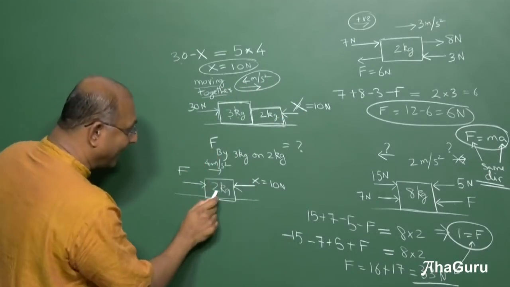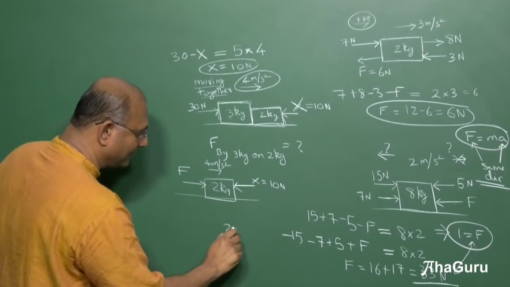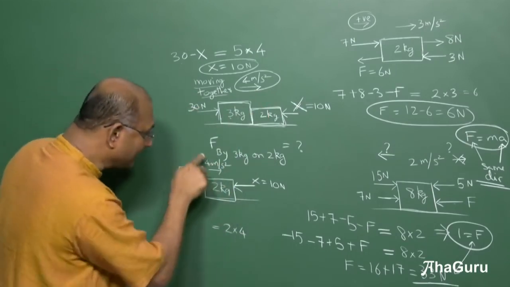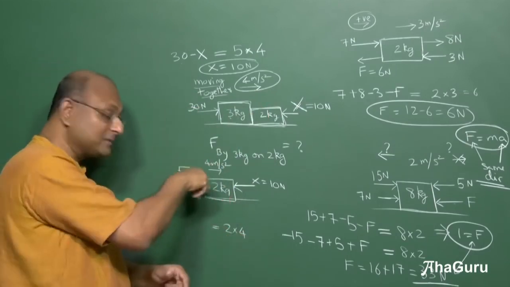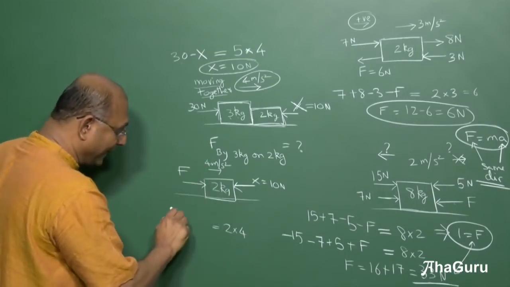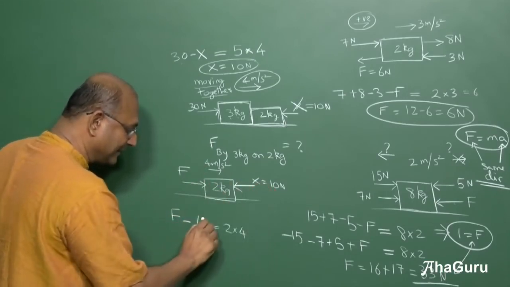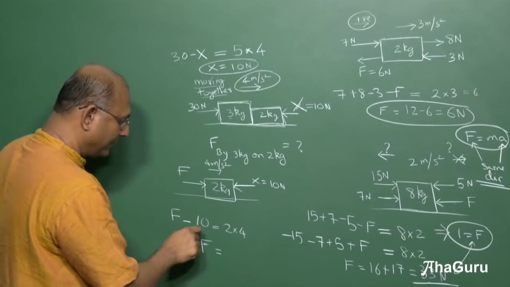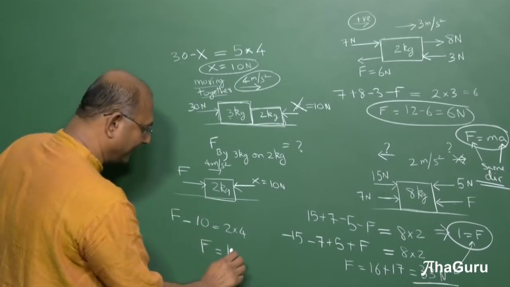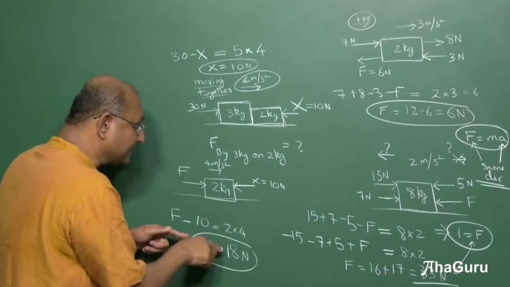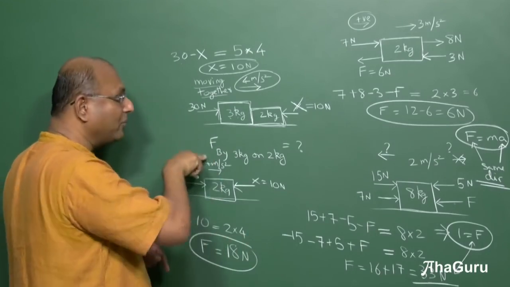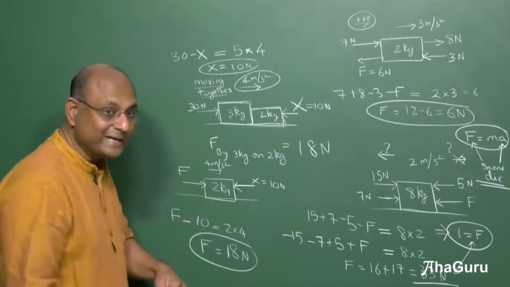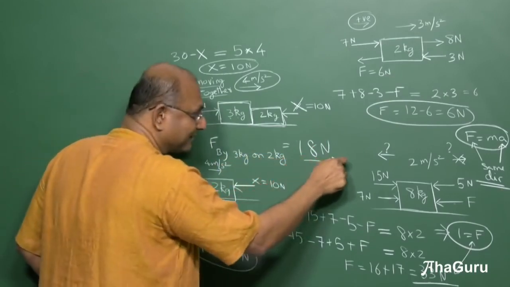Correct? So mass into acceleration for this little block, not the big block, small block. Mass into acceleration must be net force on this block. But what is the net force on this block? F minus 10. So what is F? 10 plus 8. So 18. Now this is the force exerted by 3 kg block on 2 kg block. So I can say the force is 18 newtons. In what direction? This direction.